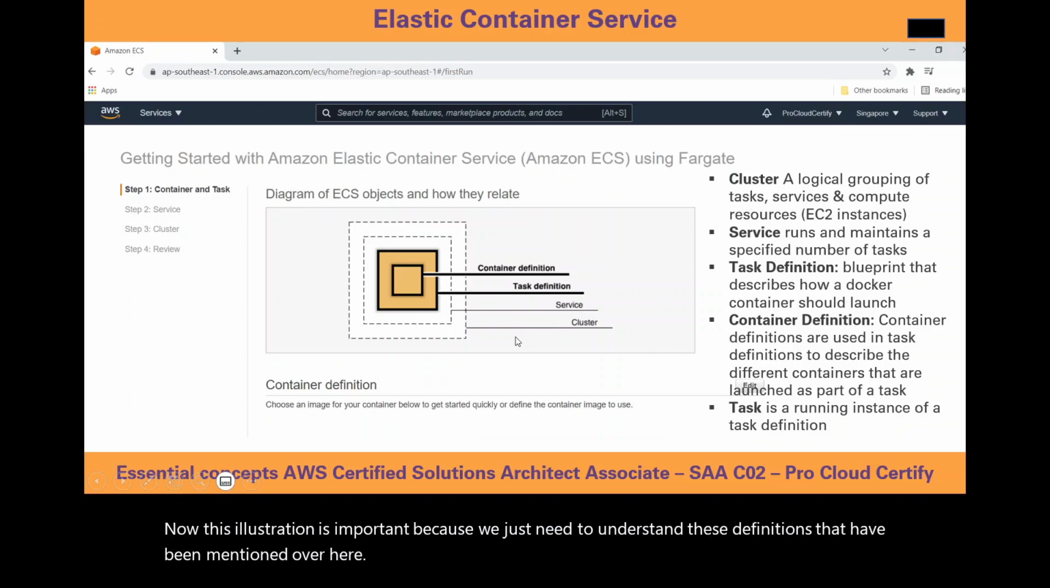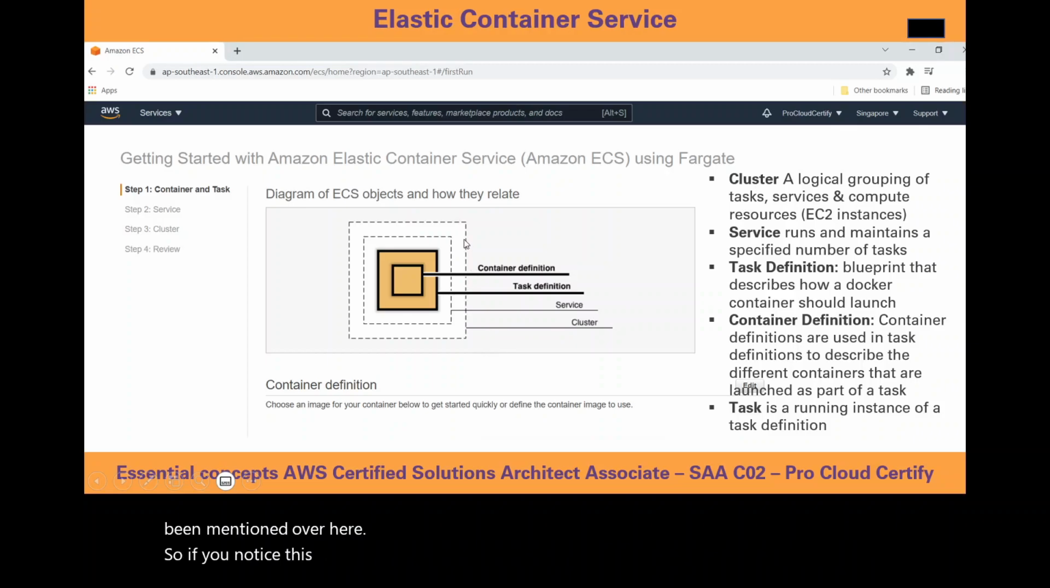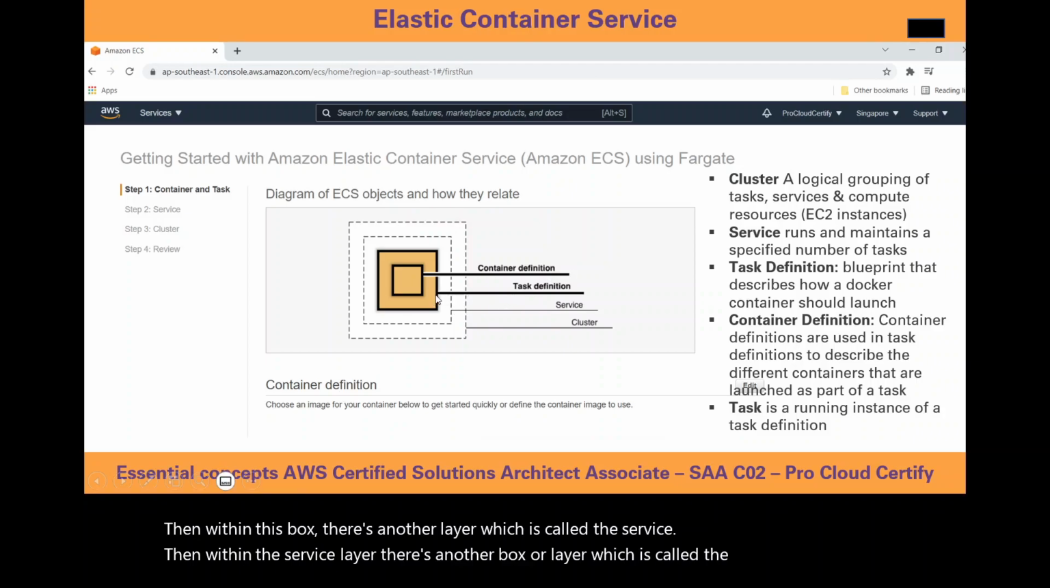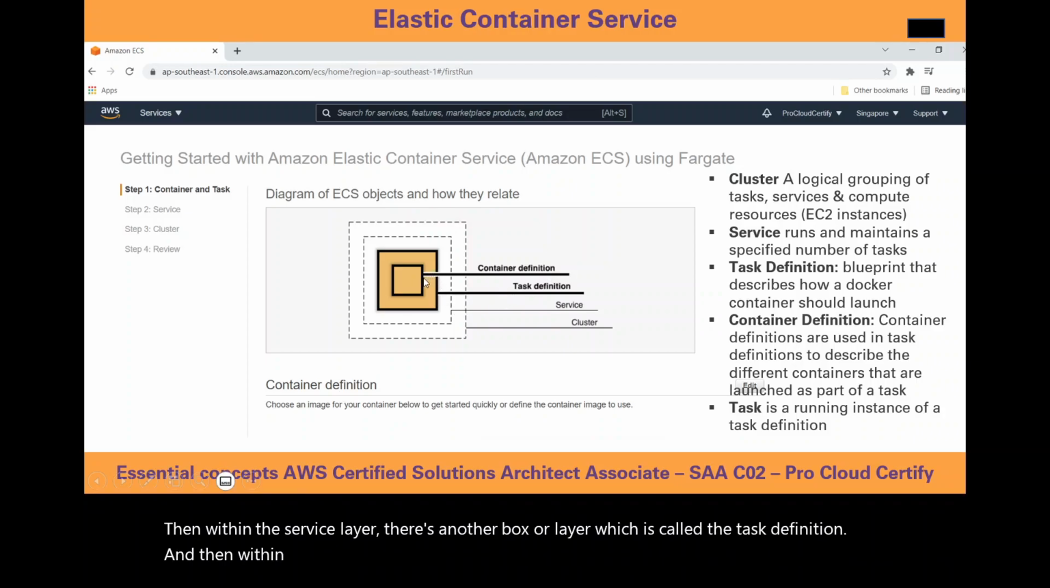So, if you notice this diagram, we have first this box, which is the cluster. Then within this box, there's another layer, which is called the service. Then within the service layer, there's another box or layer, which is called the task definition. And then within the task definition is the container definition.